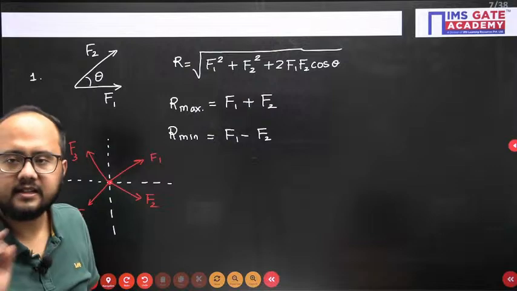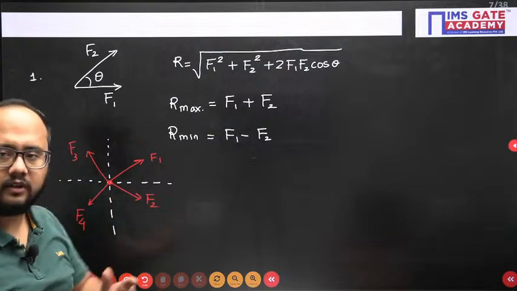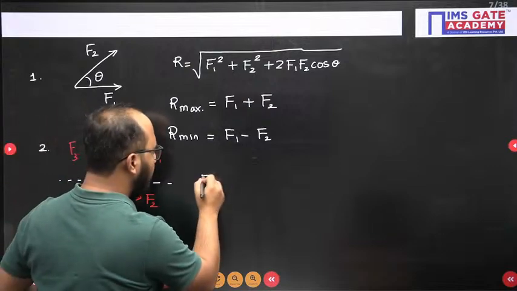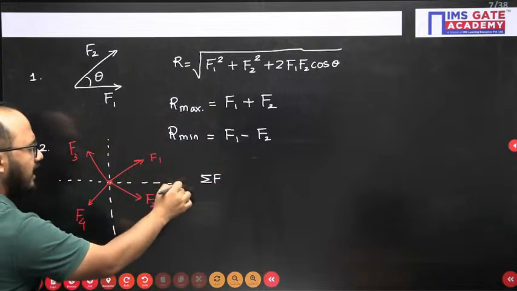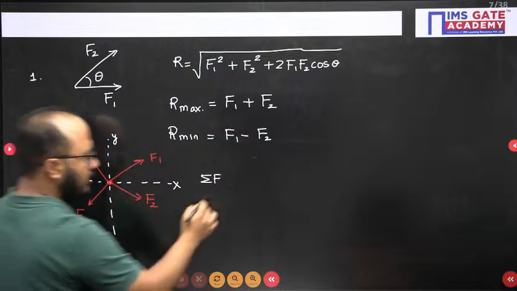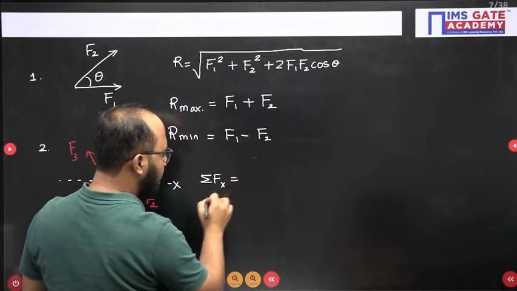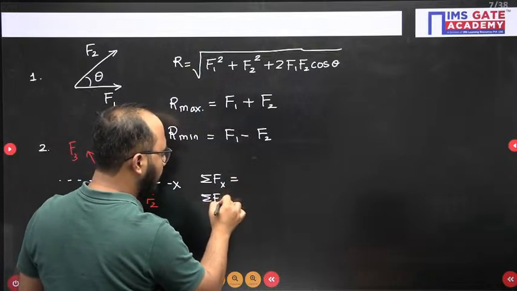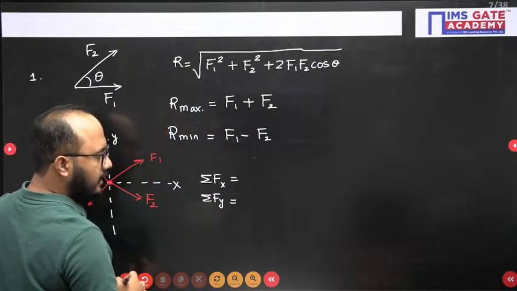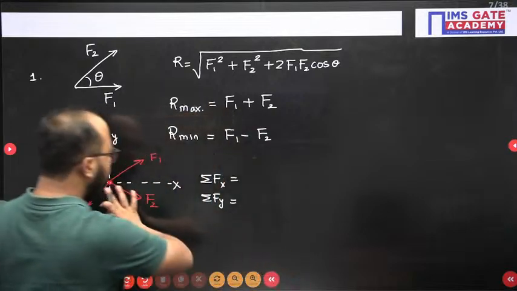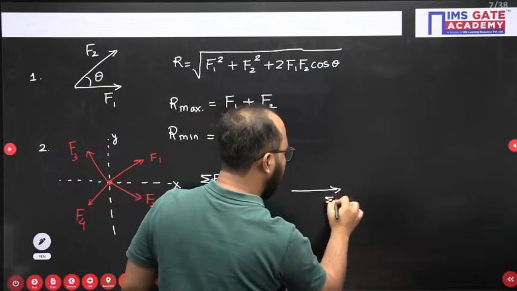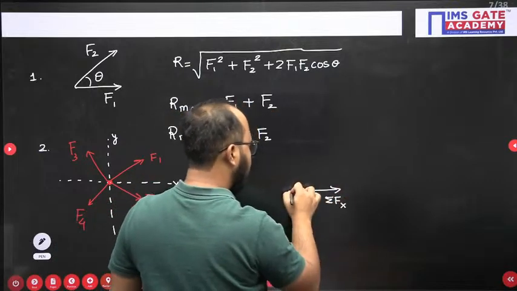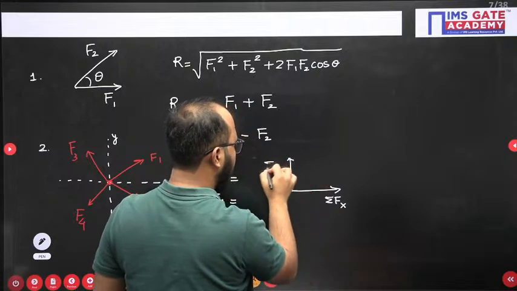Wherever they are acting, you have to draw the coordinate system. Next step is to write down the forces, because you have to resolve all forces about x and y direction. So I will resolve all the forces about x and all the forces about y direction. Then finally, this entire force system has been converted into summation of forces along x and summation of forces along y direction.